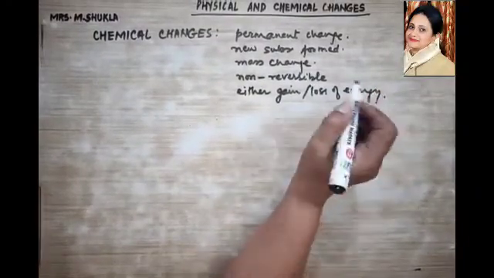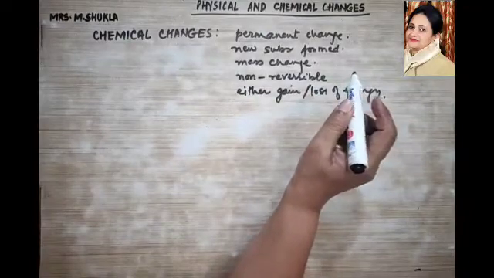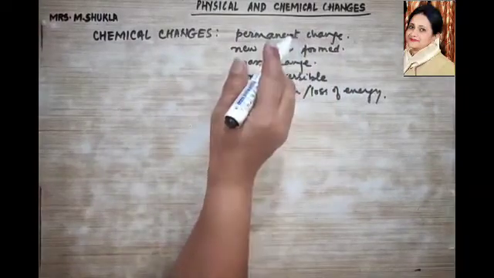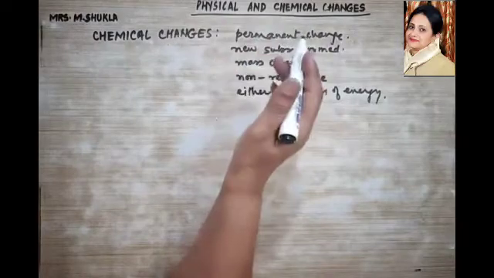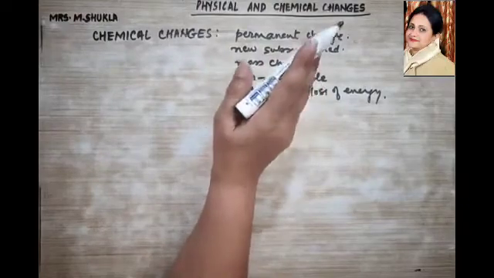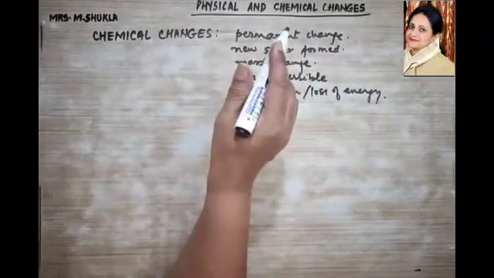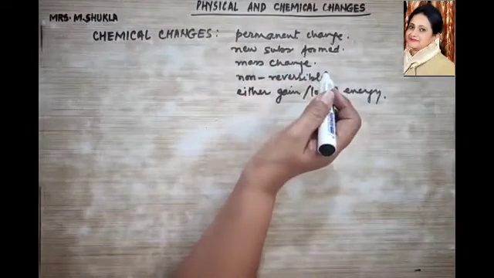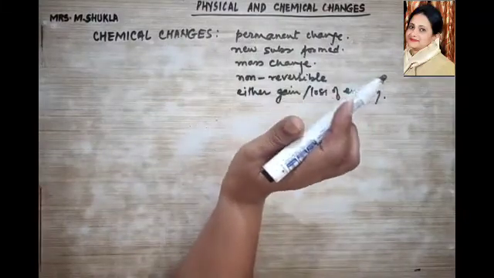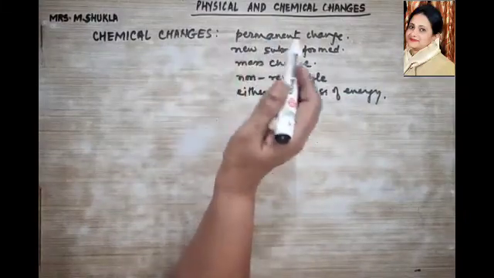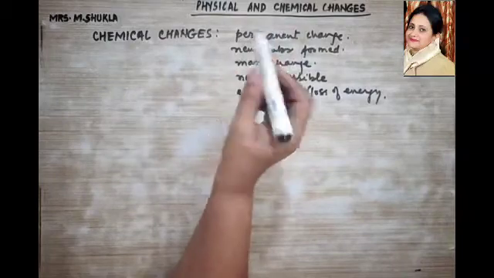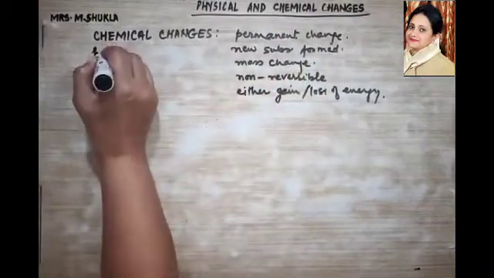So if you have to define what is a chemical change, how will you define it? A chemical change is a permanent change in which the original substance gives rise to a new substance formed with entirely different properties, different composition, right? It is non-reversible or irreversible, and either gain or loss of energy has taken place. So this is termed as chemical change, and these are the characteristics of a chemical change. So let us understand certain chemical changes with examples.